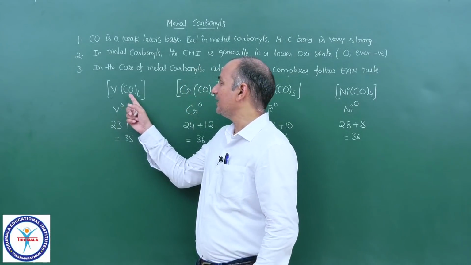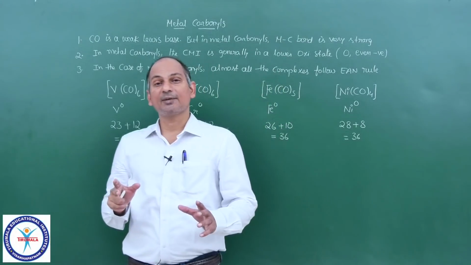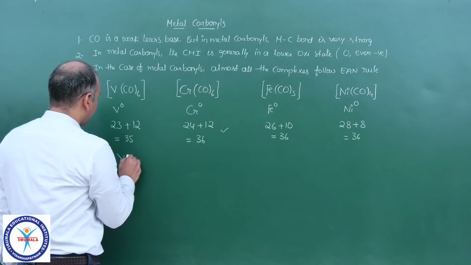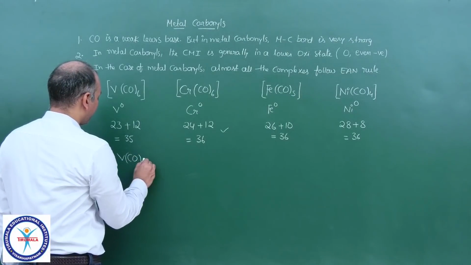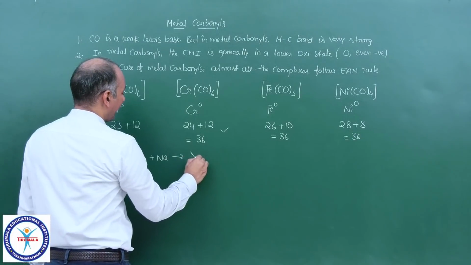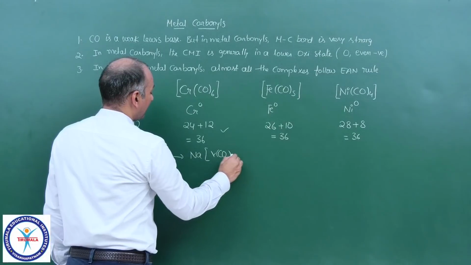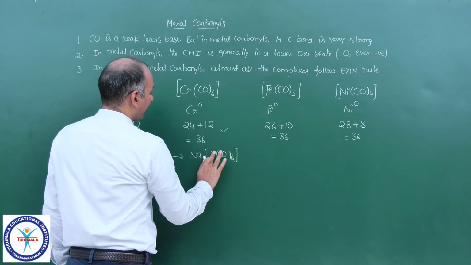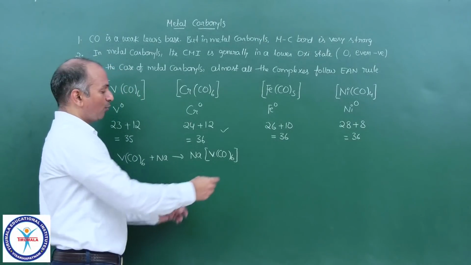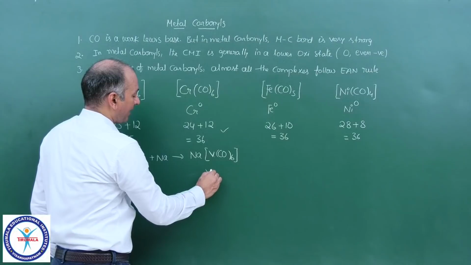This V(CO)6 complex is unstable, and when you treat it with a reducing agent like sodium, you will get the complex Na[V(CO)6]. What is the oxidation state of vanadium in this complex? -1. The overall charge is -1, so on vanadium we should have -1.